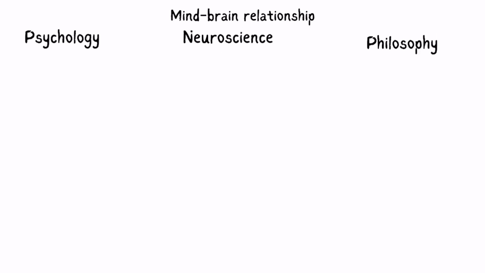Here are some of them. Psychology. One example of how the mind and brain interact is the phenomenon of cognitive dissonance.